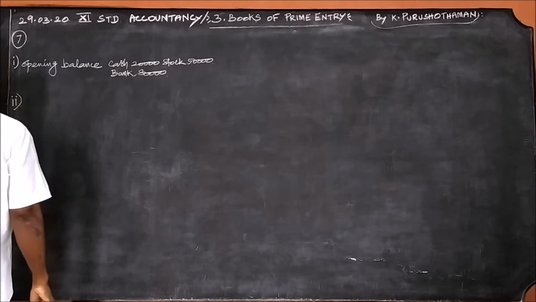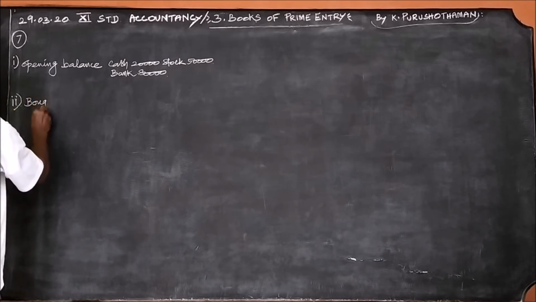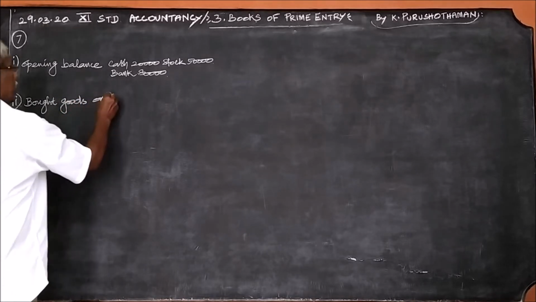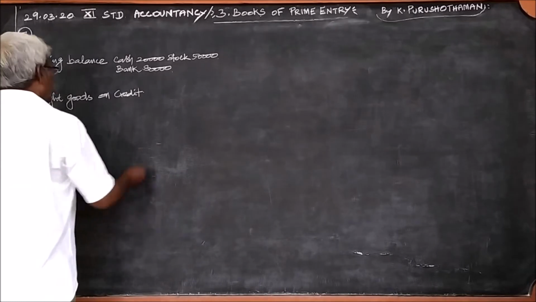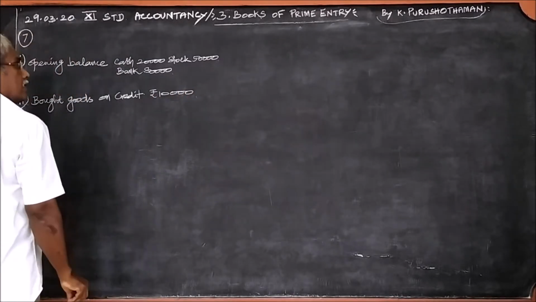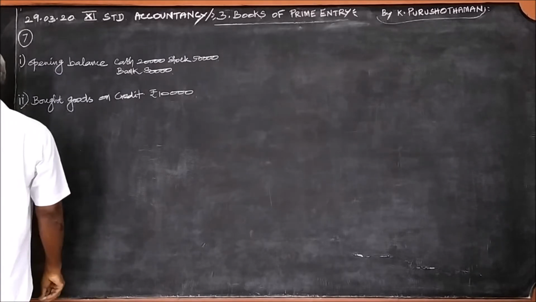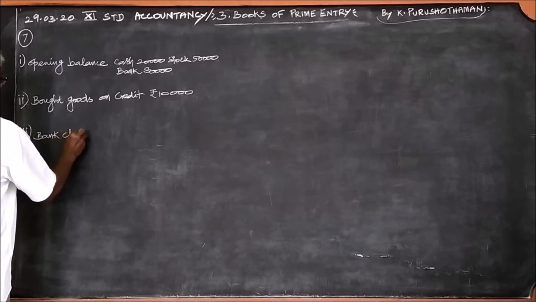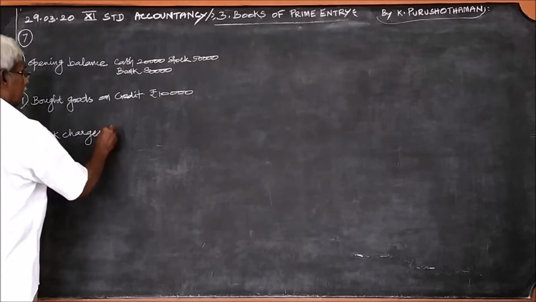Second transaction, bought goods from Suresh on credit, rupees 10,000. Third one, bank charges, rupees 500.